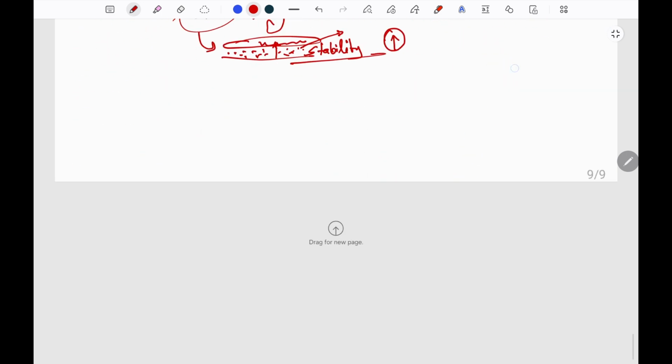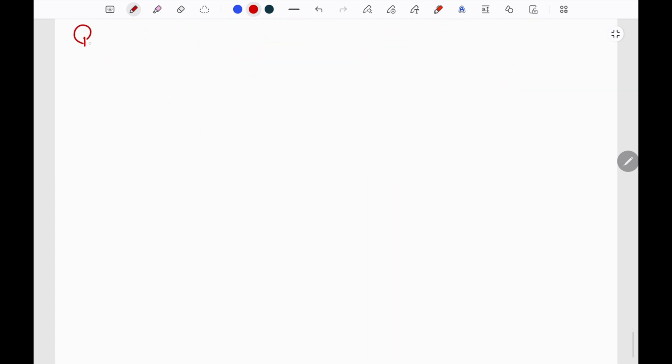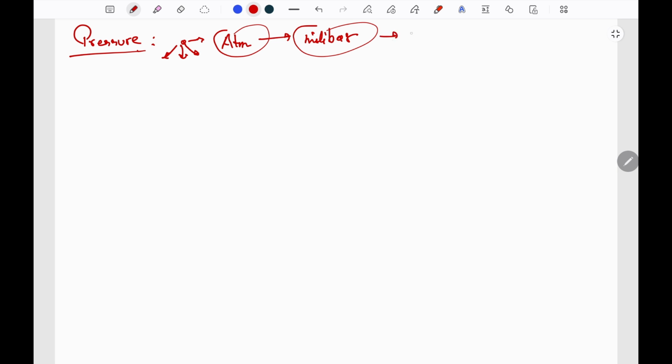Now moving on to the next element, which is pressure. The air around us has some weight and it exerts pressure in every direction against everything it touches. This pressure is known as atmospheric pressure, which is measured in the unit known as ATM or millibar. What is the normal atmospheric pressure? It is 1013.2 millibars. Anything higher than this is high pressure, and lower than this is low pressure.